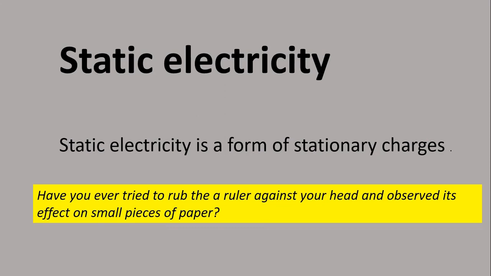Our today's unit is on static electricity. Static electricity is a form of stationary charges, meaning charges that are not flowing, and that one will be experimented through this. Have you ever tried to rub a ruler against your head and observed its effect on small pieces of paper? What I mean by this is you take your ruler, rub against your hair, then cut small pieces of paper and try to bring the ruler closer to the small pieces of paper. From that, our unit will be well understood.